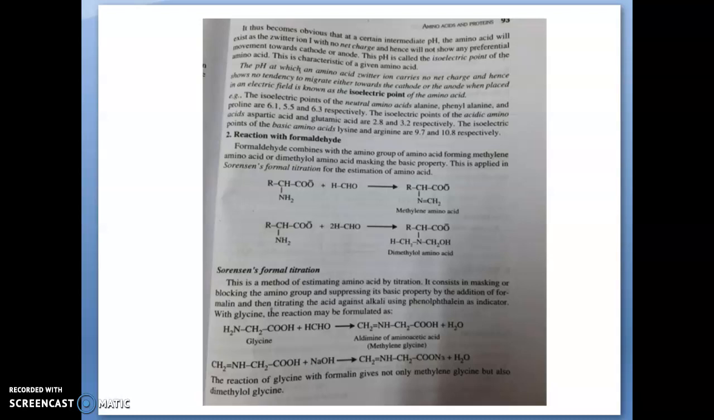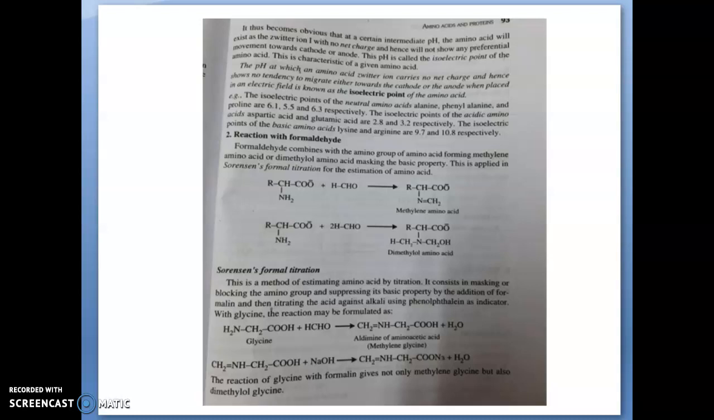Depending upon the different types of amino acid, they have a different intermediate pH. So we can define the isoelectric point like this: the pH at which an amino acid zwitterion carries no net charge and hence shows no tendency to migrate either towards the cathode or towards the anode when placed in an electric field is known as the isoelectric point of the amino acid.